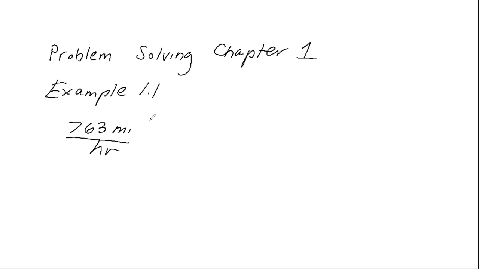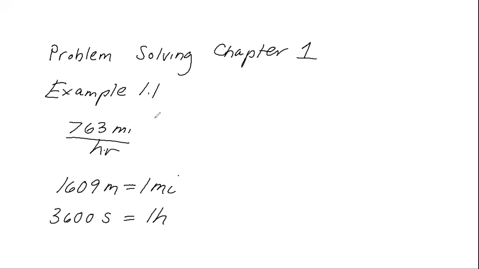In order to express this in meters per second, I have to convert the miles to meters and I have to convert the hours to seconds. Now I know that 1609 meters equals 1 mile. And I know that 3,600 seconds equals 1 hour.